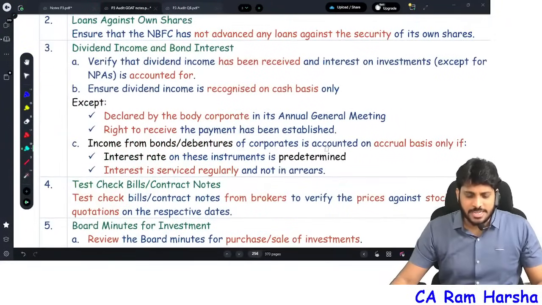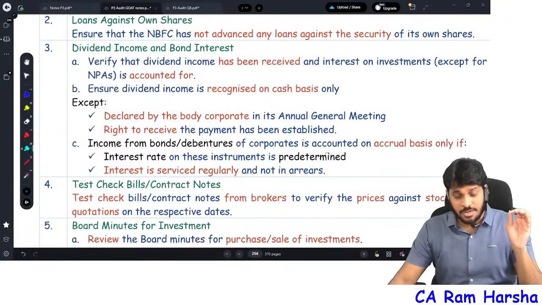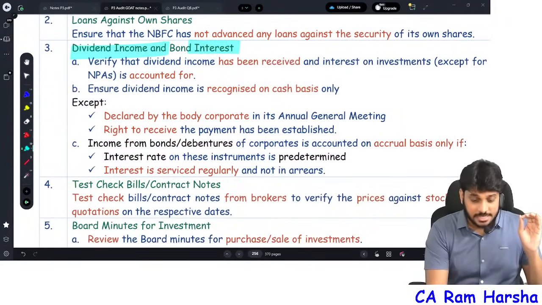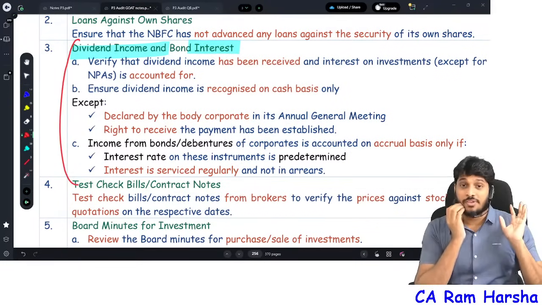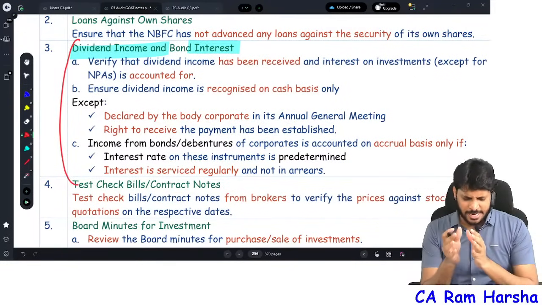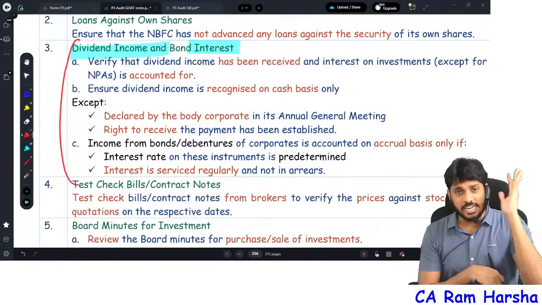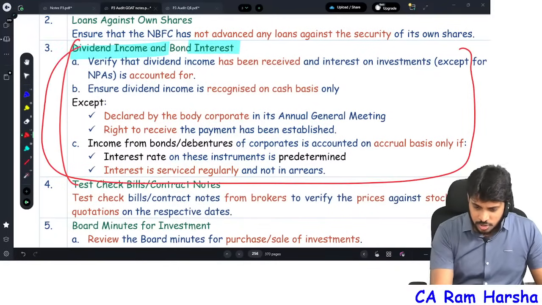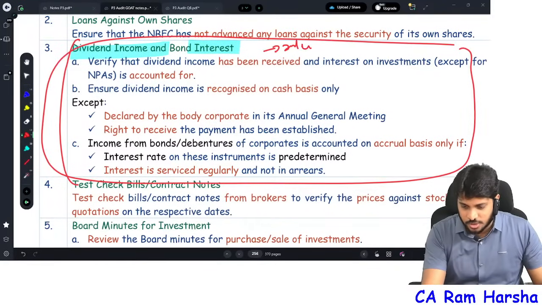So for an investment credit company, they will get dividends and interest from investments. In the exam they might ask only this point: write about investment in an investment credit company, audit of dividend and interest income, following general accounting principles. This itself can be asked as a 3 marks or 4 marks question.